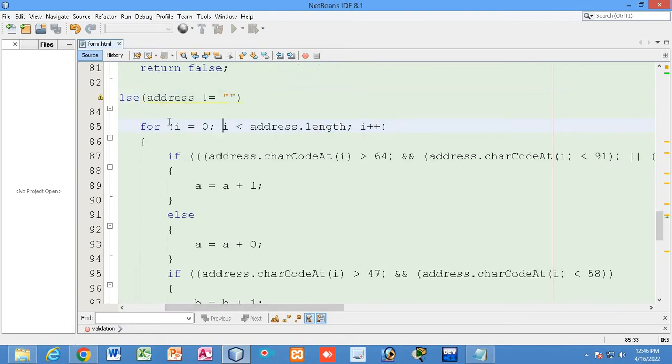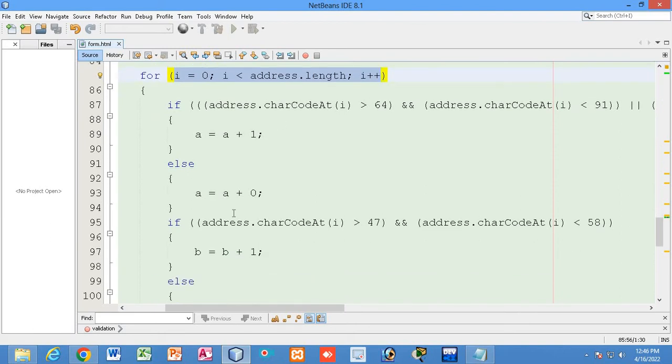Inside the for loop we can see I equal to 0. So we have taken the I counter that is initialized to 0, and I is less than the length of address till it will be checked. Until and unless I is less than the length of the address, it will increment. I will be I plus 1, that means it will increment every time. It is going to check the full length of the address. So whatever value you are going to place in the address field, it will check till the last value. This for loop will check the address field till the last character, right?